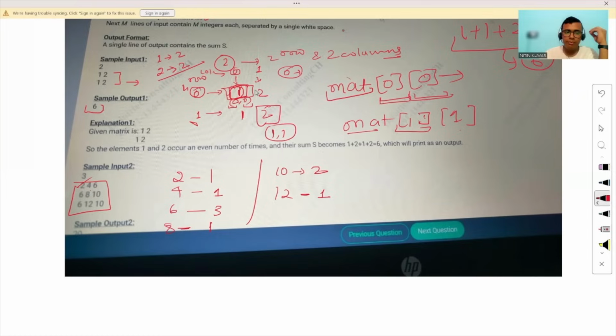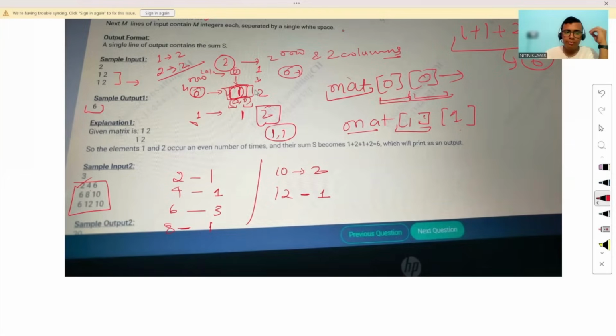So for every unique element present in my matrix, I have taken the count of how many times it occurs. Now I just have to find which count is an even number, and only then do I add it to my answer.